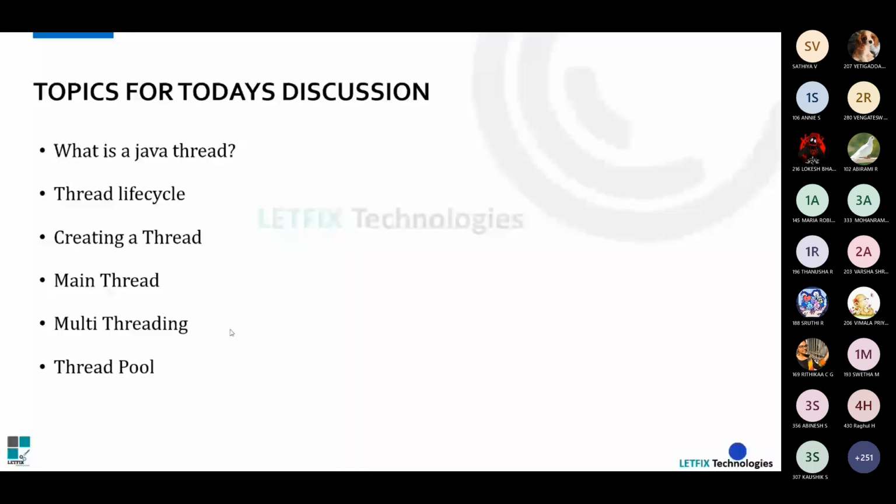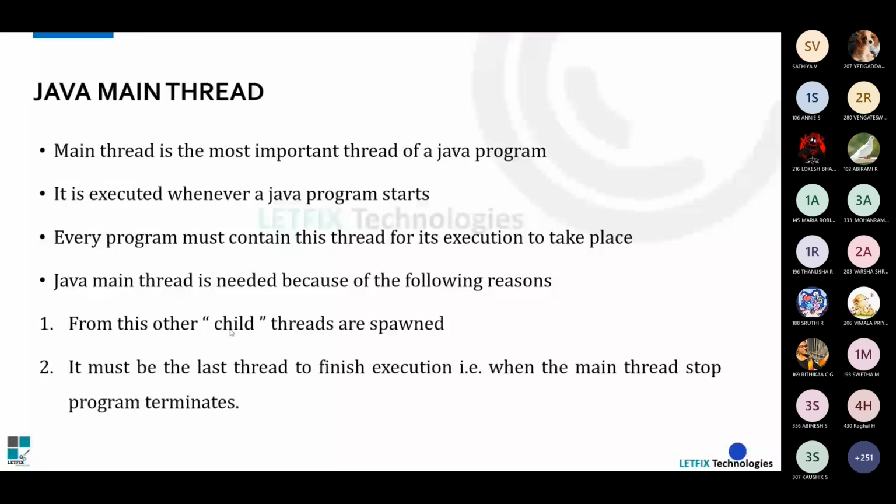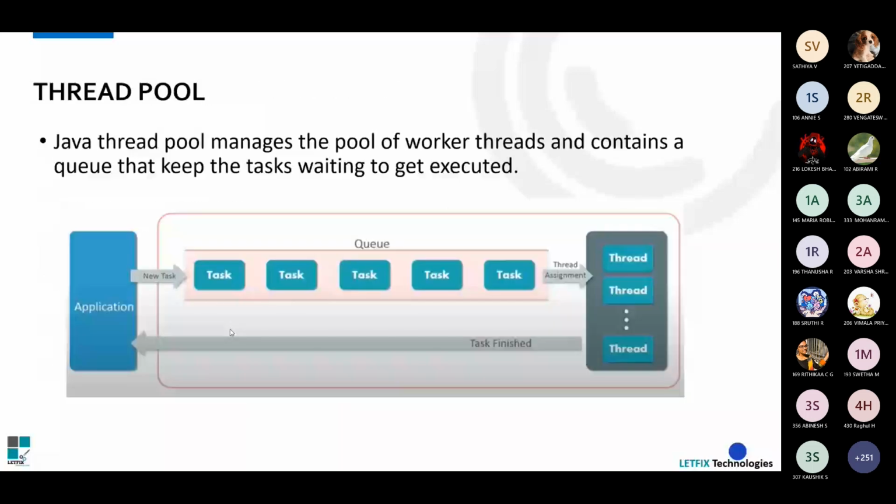So multi-threading is done, and we are looking into the thread pool. A thread pool is nothing but a pool of worker threads, because we are going to execute many tasks in parallel. Many threads have to be assigned for each and every task, and we assign all these tasks in the queue, and these threads get assigned one by one. Once that is done, the actual functionality of the application gets executed. This is how it is managed by the thread pool.